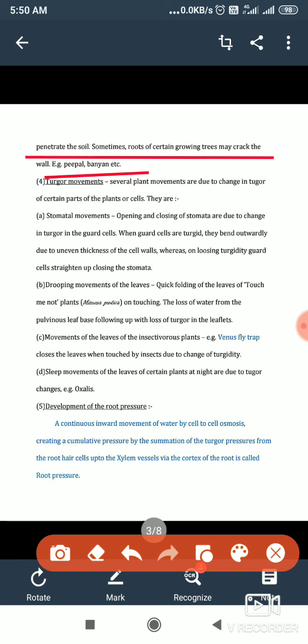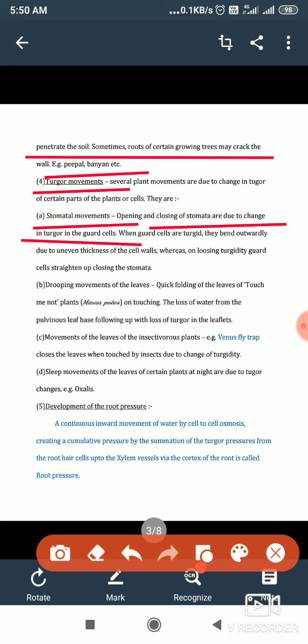Next point is turgor movements. Due to turgidity, there are certain kinds of movements found in certain plants, and some of them are so conspicuous you can easily note them. So due to turgor, certain parts of the plants show a number of movements. The first movement that is very common and very regular is stomatal movement. That means the closing and opening of stomata is possible only due to the turgor of the guard cells.